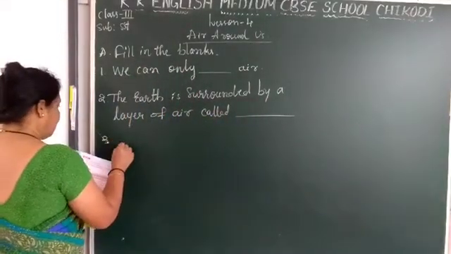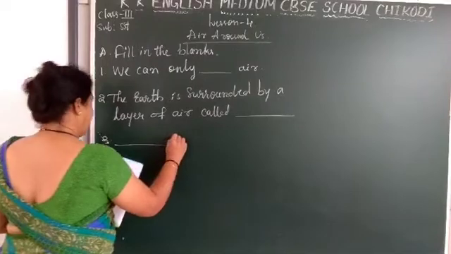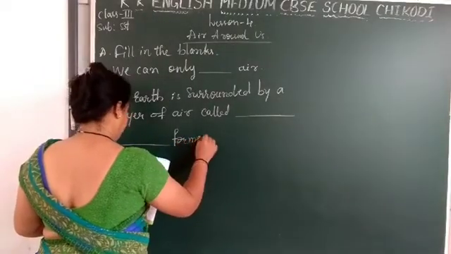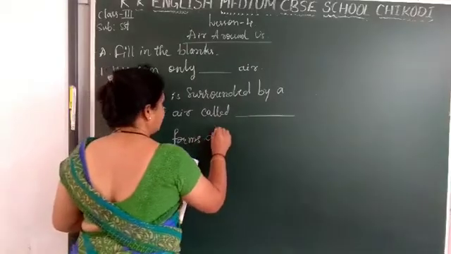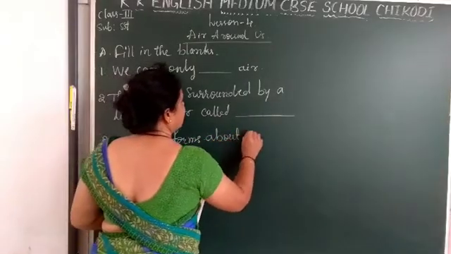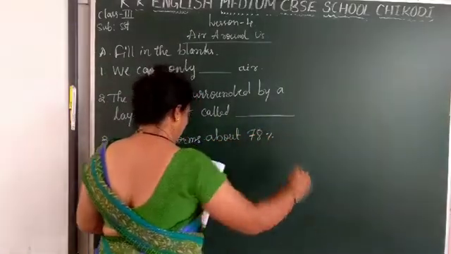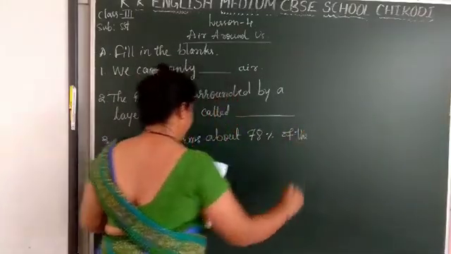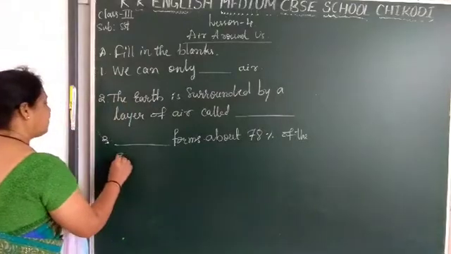Number 3, dash forms about 78% of the Earth's atmosphere.